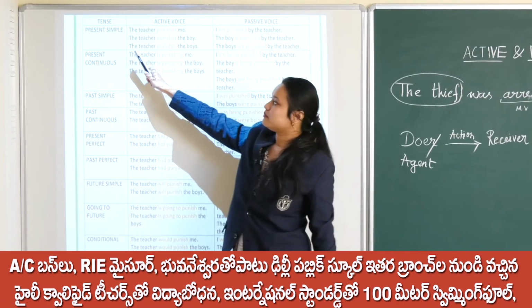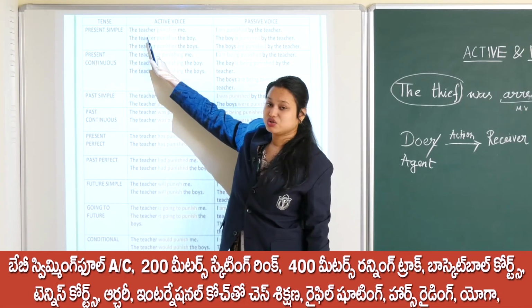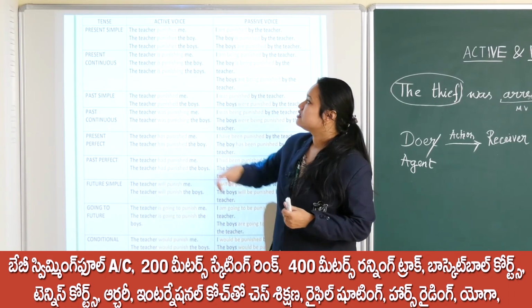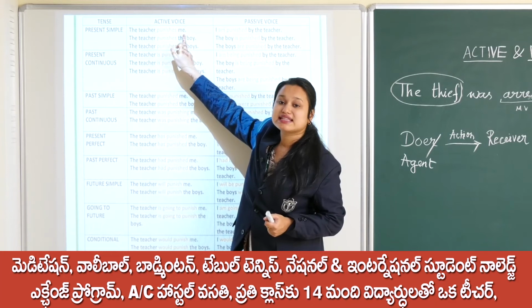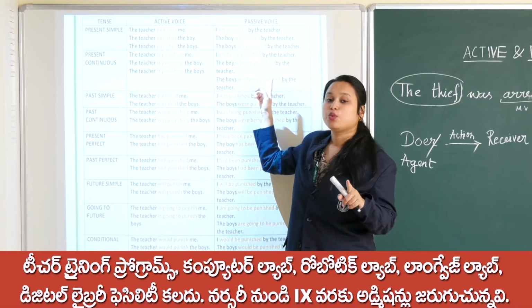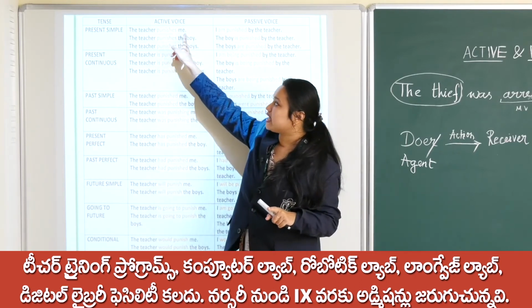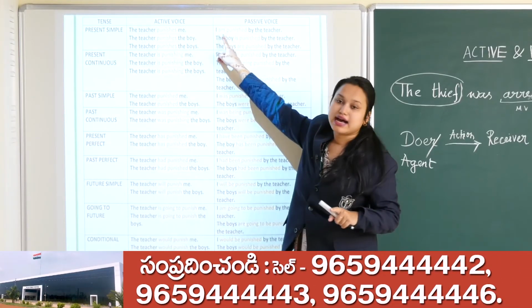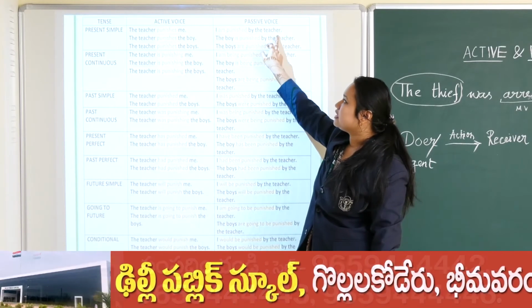When I say present simple, the teacher punishes me, okay. Who is the doer? The teacher is the doer. What is the action? Punishes, and I am the receiver of the action, right. If I want to make it passive, what will I say? I will make me the main focus of my sentence. I told you, whenever it is passive voice, we make the receiver of the action the main focus. So I want me to come first in the sentence, so I will make it I. I am punished by the teacher.